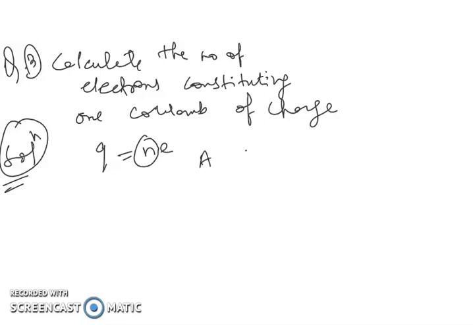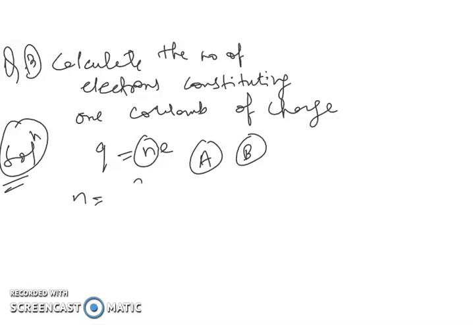For example, if A and B were rubbed and 2 electrons transferred, then if someone asks how many electrons transferred, it was already known to us that 2 electrons were transferred from A to B. But if someone tells you that A or B has a total charge of 2 coulomb or 3 coulomb or 4 coulomb, and asks you to calculate the number of electrons present in that charge, then how will we calculate this?